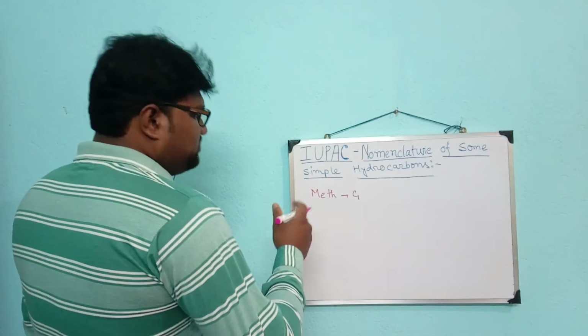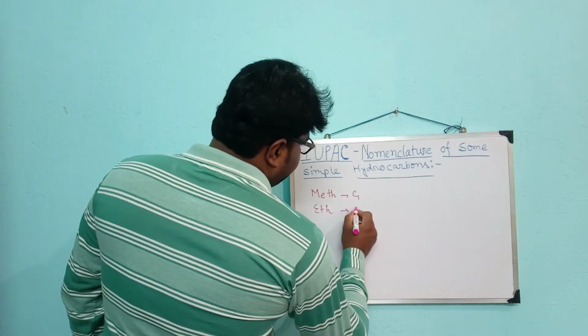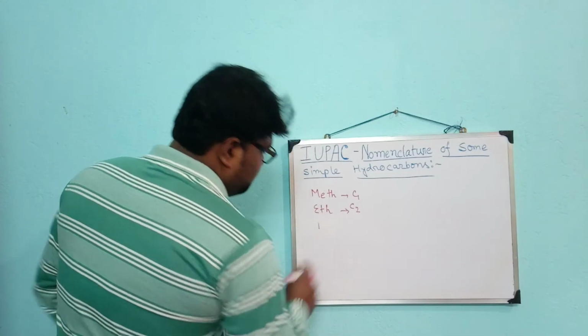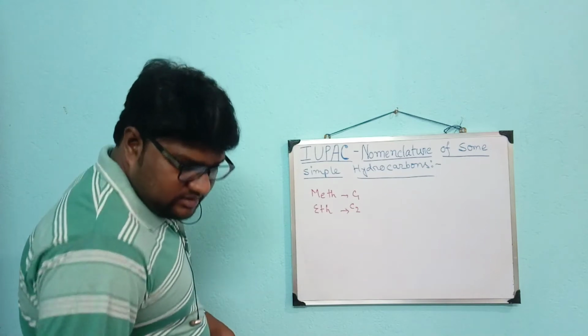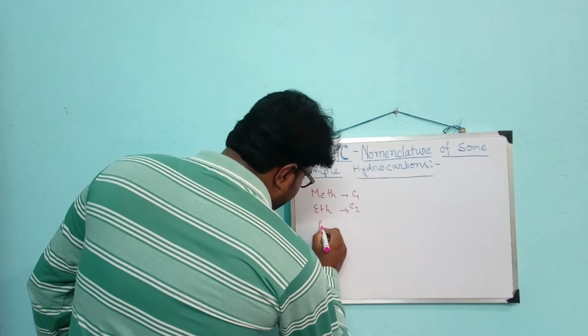For two carbon atoms, it will be eth. For carbon atom 3, the prefix is pro.